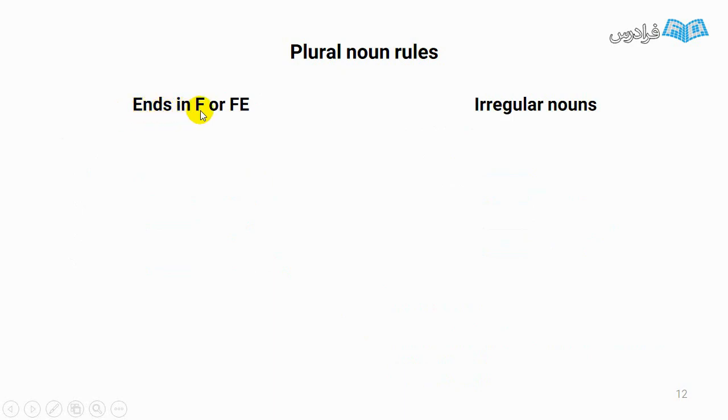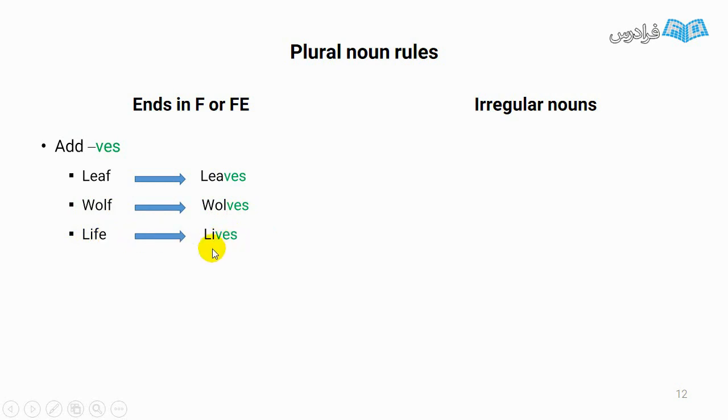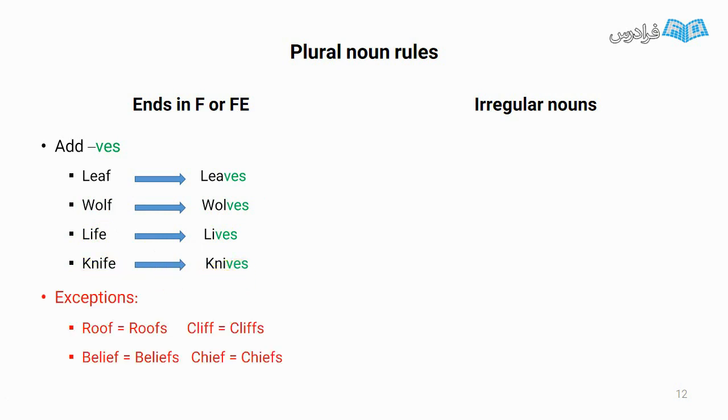If a noun ends in f or fe, we add ves. Leave. We change the last part of that. We delete f, then add ves. Leave, leaves. Wolf. We delete f and add ves. Wolves. Life, lives. It ends in fe. Knife, knives.